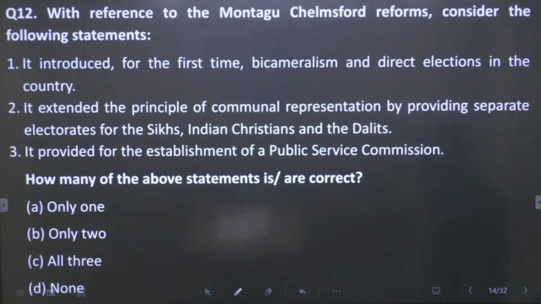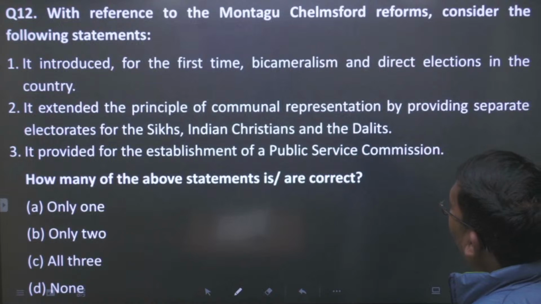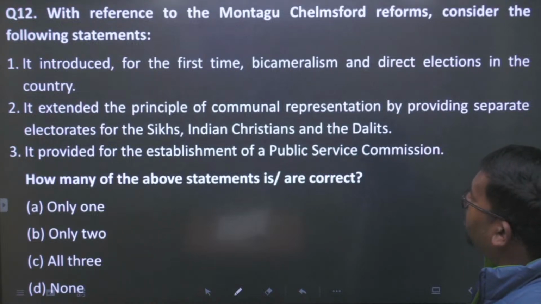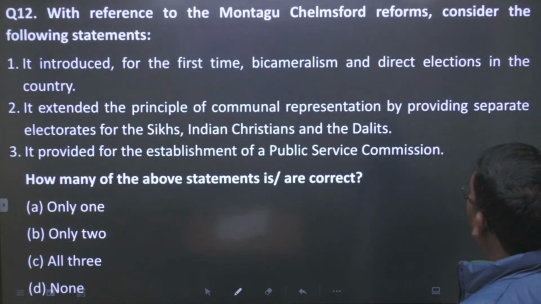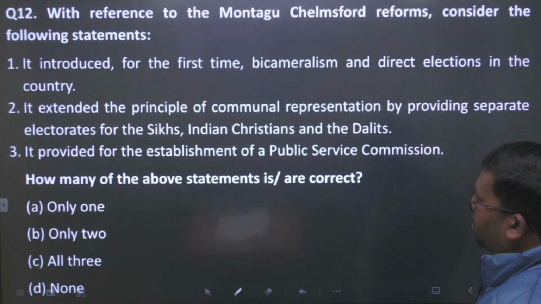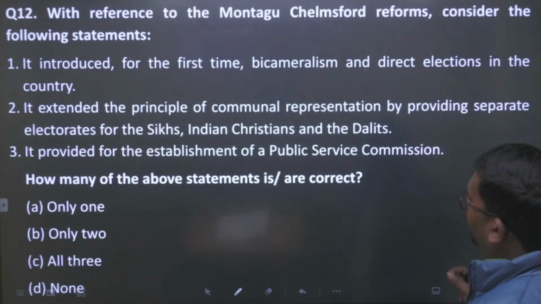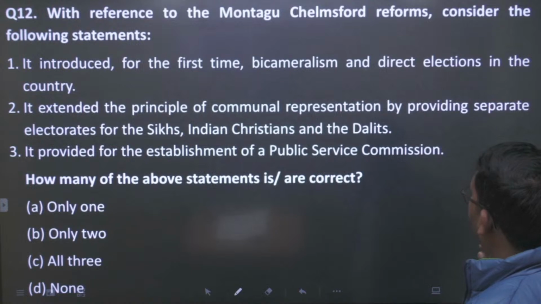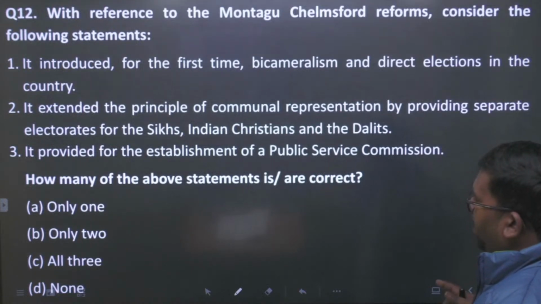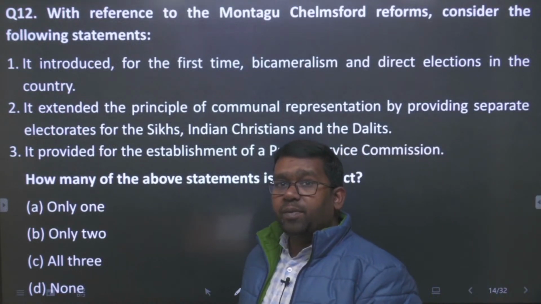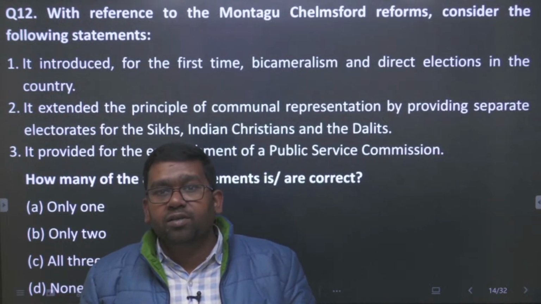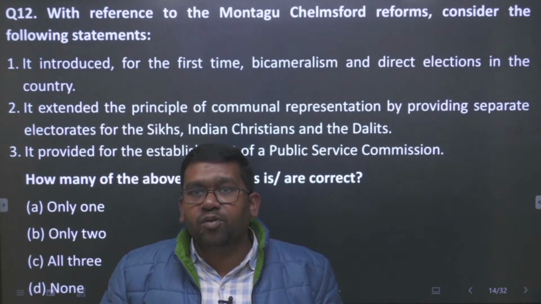Then we have, with reference to the Montagu-Chelmsford reforms, consider the following statements. It introduced for the first time bicameralism and direct elections in the country. It extended the principle of communal representation by providing separate electorates for Sikhs, Indian Christians and the Dalits. It provided for the establishment of the Public Service Commission. So how many of these statements are true? Let us discuss one by one.